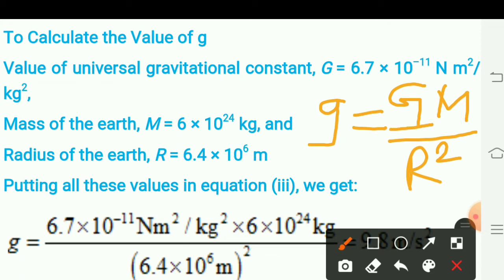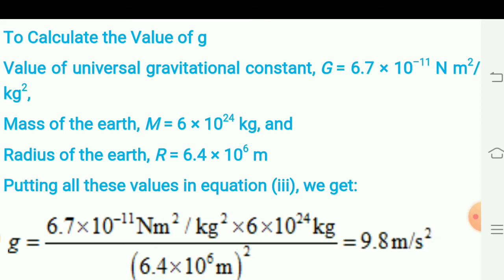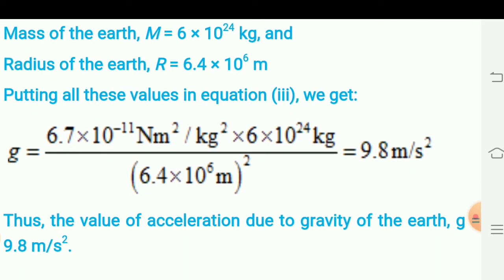G is the universal constant of gravitation. Its value is constant, equal to 6.7 into 10 raised to minus 11 Newton meter square per kg square, where M is the mass of the earth. Its value is 6 into 10 raised to 24 kg, and the radius of the earth is also fixed. Its value is equal to 6.4 into 10 raised to 6 meter.